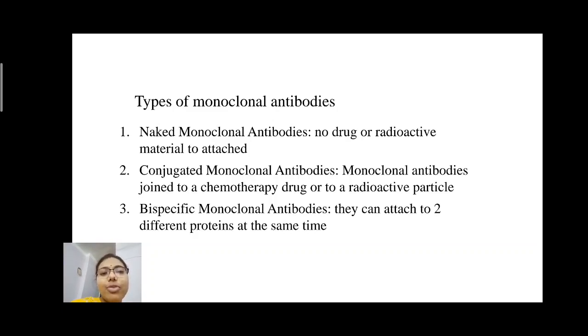Two, conjugated monoclonal antibodies. In this type of antibody, some chemotherapeutic agents and radioactive agents are attached to it. The example of this type of antibody is ibritumomab. And then bispecific monoclonal antibodies. In this type of antibody, there are mainly two parts from two different types of proteins. The example of bispecific monoclonal antibodies is blinatumomab.